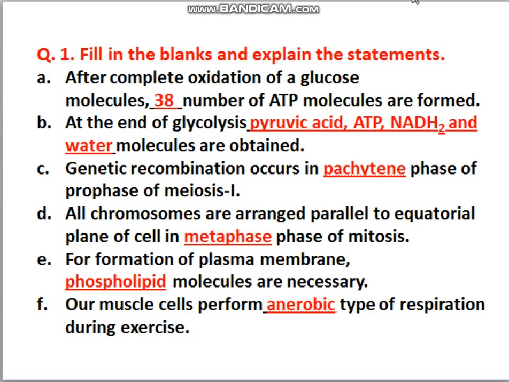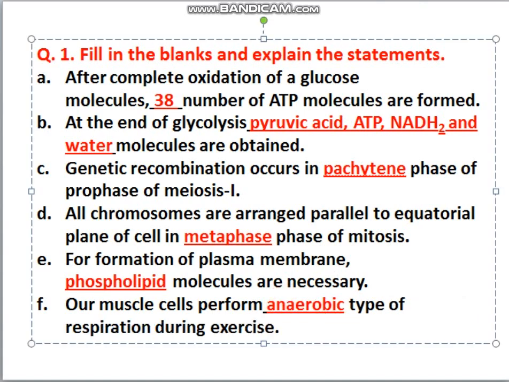Metaphase of mitosis. And for formation of the plasma membrane, which molecules are necessary? Phospholipid molecules. Our muscle cells perform which respiration during exercise? Anaerobic respiration. Okay. So these are your answers for the fill in the blanks.